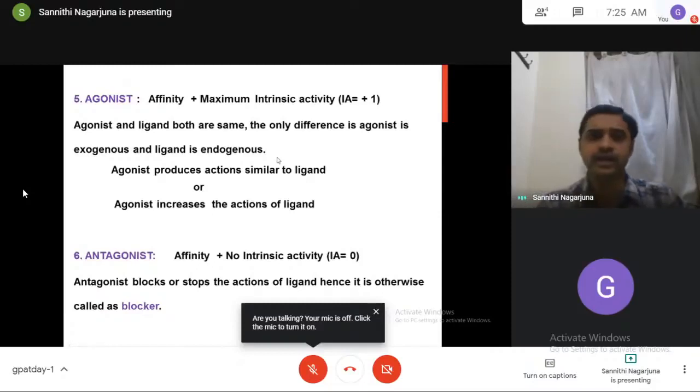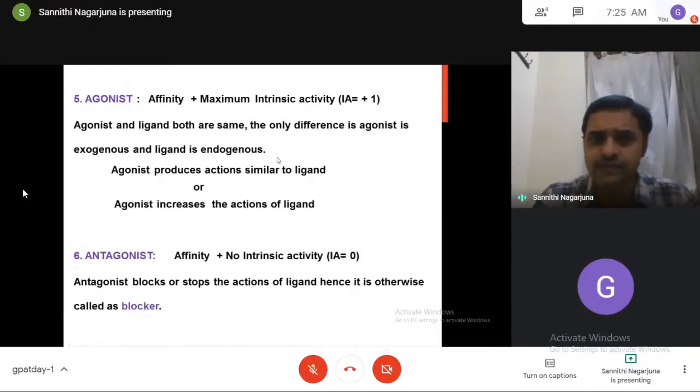Try to understand, I told you already. Ligands are endogenous substances synthesized inside the body, which bind to the receptors and produce the pharmacological action. And an agonist is the same as a ligand, but the agonist is exogenous, given in the form of a drug. Ligands are endogenous substances like our neurotransmitters, hormones, and steroids in our body, such as acetylcholine, histamine, dopamine, GABA, serotonin, whatnot, which all act as ligands. An agonist is what we take in the form of a drug from outside, which produces actions similar to the ligand.